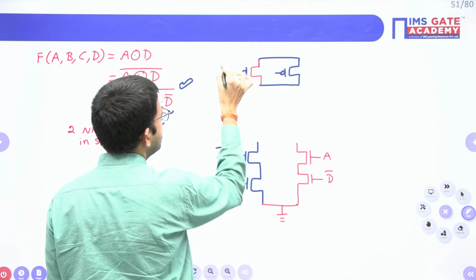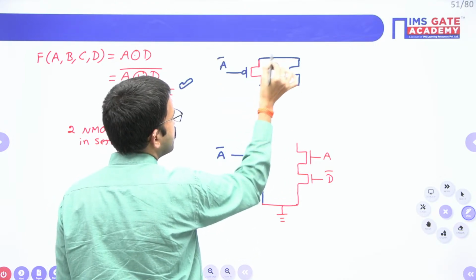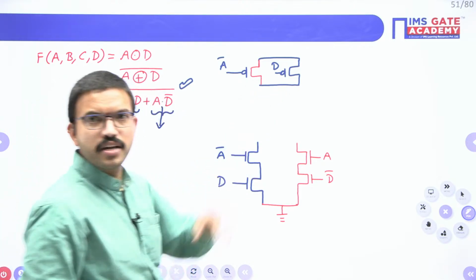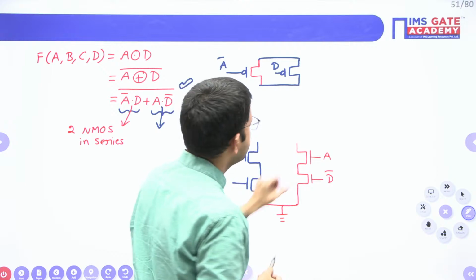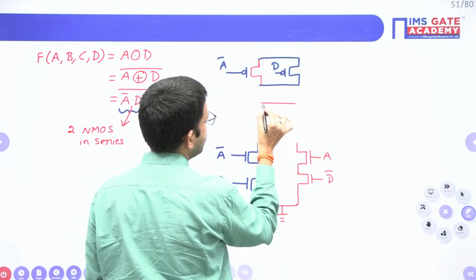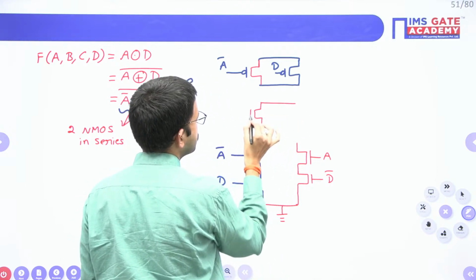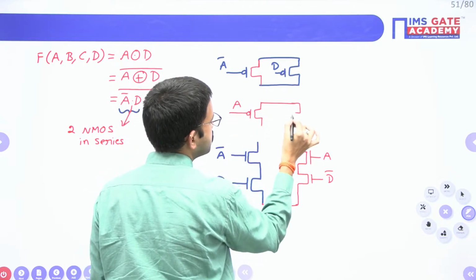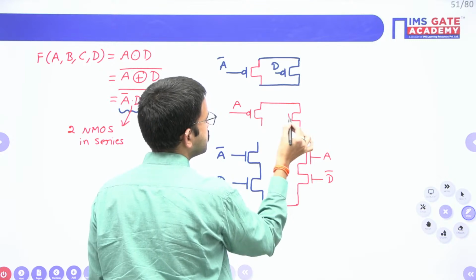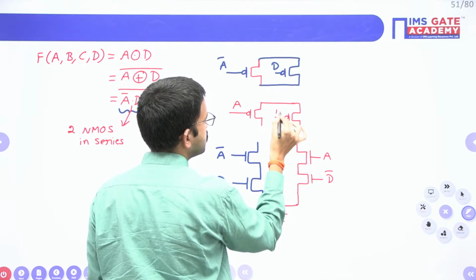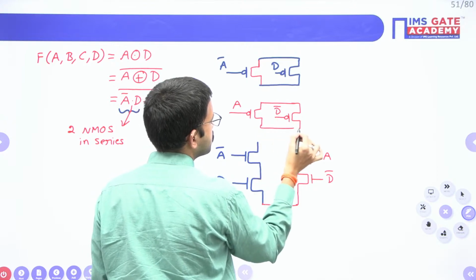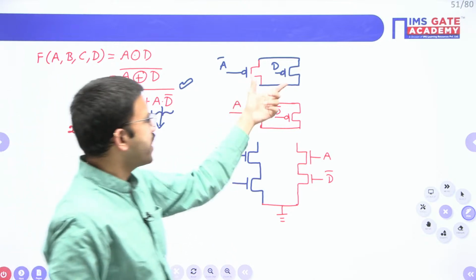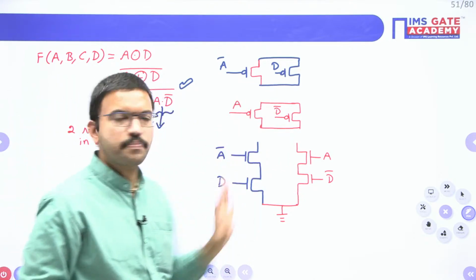So here the inputs are A bar, D. Here I have connected NMOS in series, the corresponding PMOS will be in parallel. Okay. So here NMOS in series, the corresponding PMOS once again in parallel. Here the inputs are A and D bar. Okay. Here series connection means here parallel. Here series connection, parallel, like that.